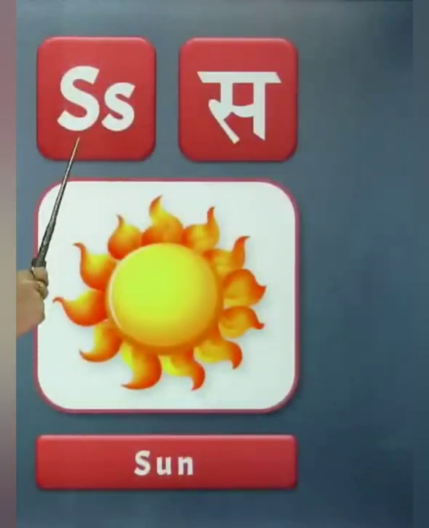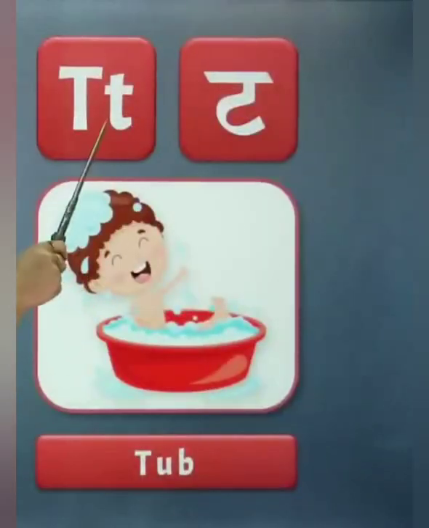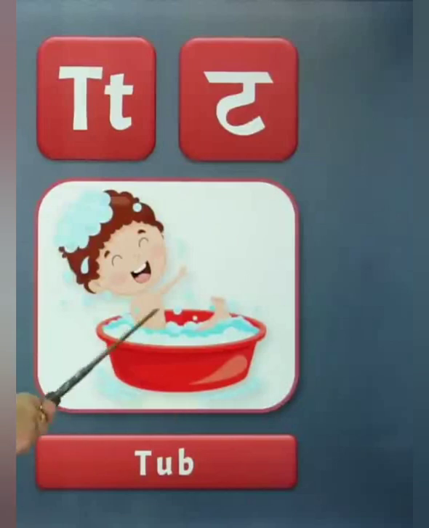S, phonic sound of S is S. S for sun. T, phonic sound of T is T. T for tub.